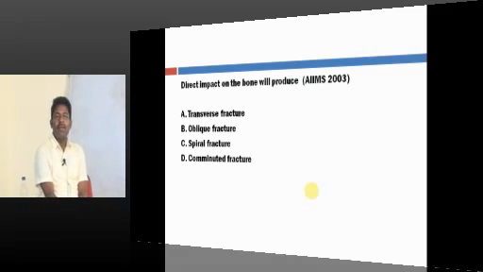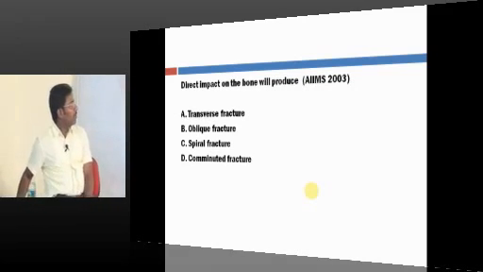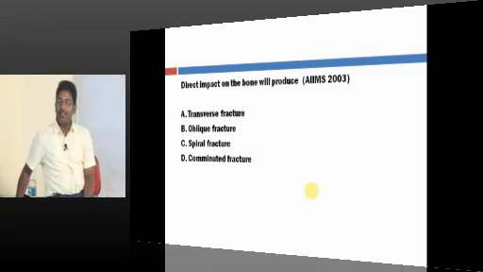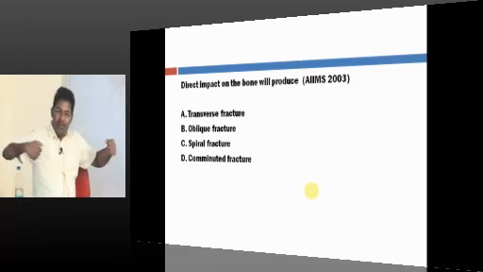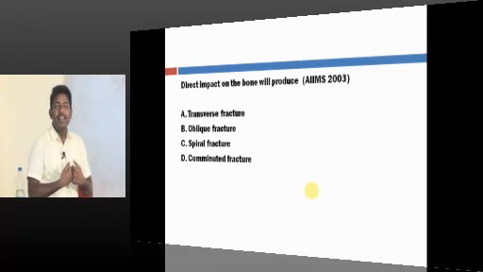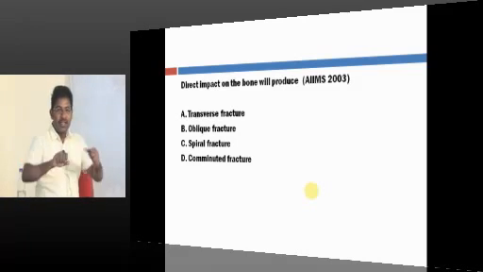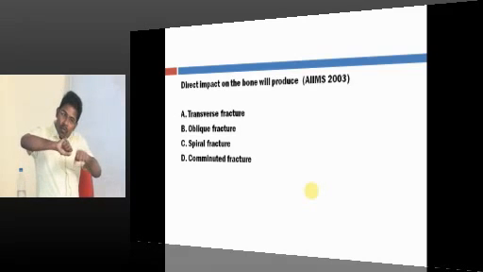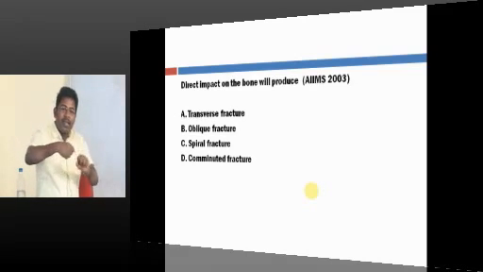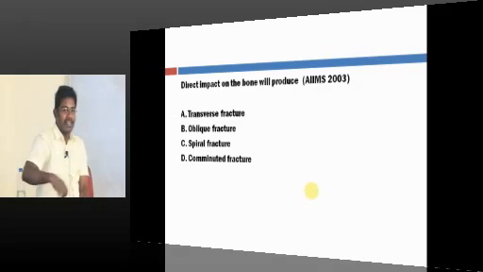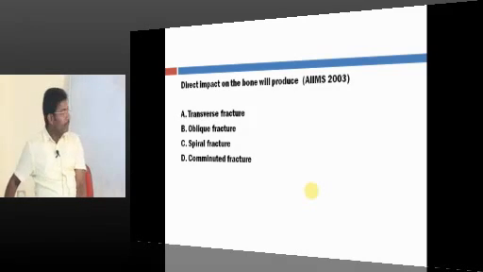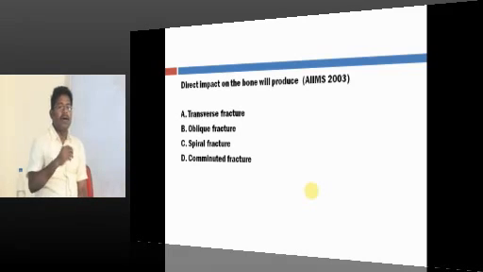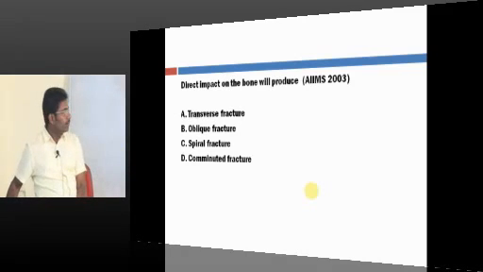Direct impact. What type of fracture? Yeah, very good. Direct impact. Oblique fracture. Where do you get oblique fracture? Compression. When you apply tension, transverse fracture. Spiral: twisting, torsion force, spiral fracture. When you bend it, you will get a butterfly fragment. Once you keep solving the questions, you will understand.